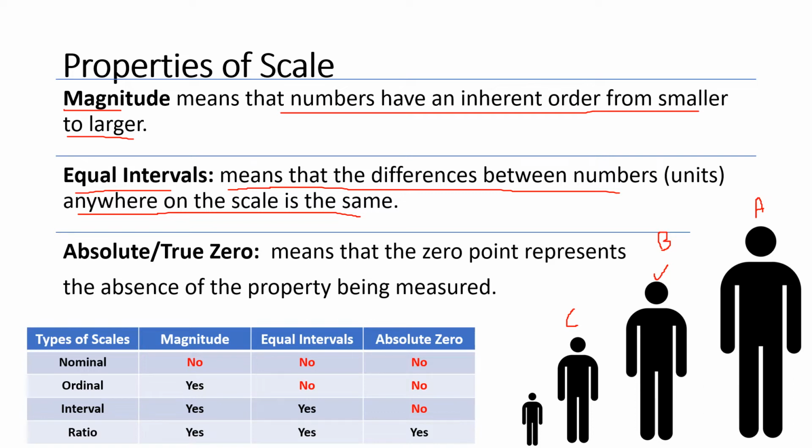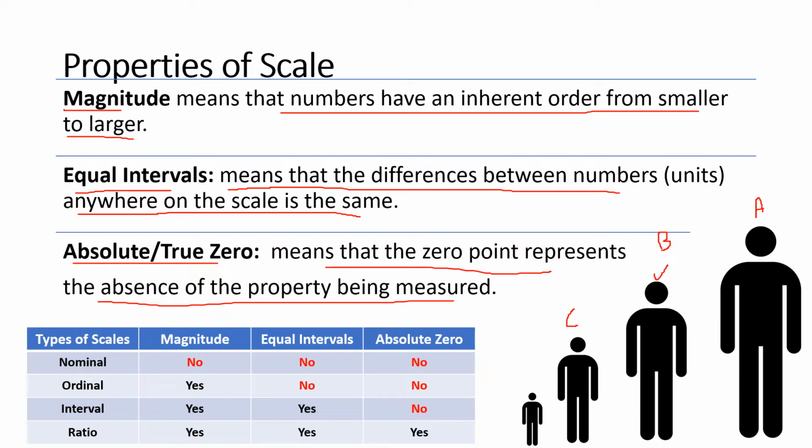So there is a tendency to assess whether equal interval is there or not. And the third one is the absolute zero or true zero. It means that the zero point represents the absence of the property being measured. Suppose we talk about height in centimeters, so 0 centimeters means there is an absolute absence of the particular trait. On the basis of these properties we can categorize and identify scales.